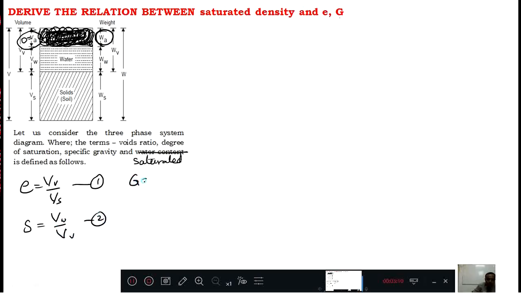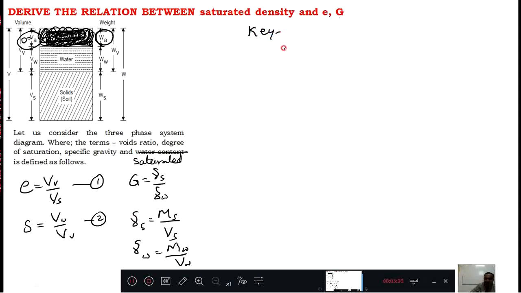Then G equal to gamma s divided by gamma w, gamma s equal to Ms by Vs, and gamma w equal to Mw divided by Vw. These many things you should write commonly. After that, what is the key element?